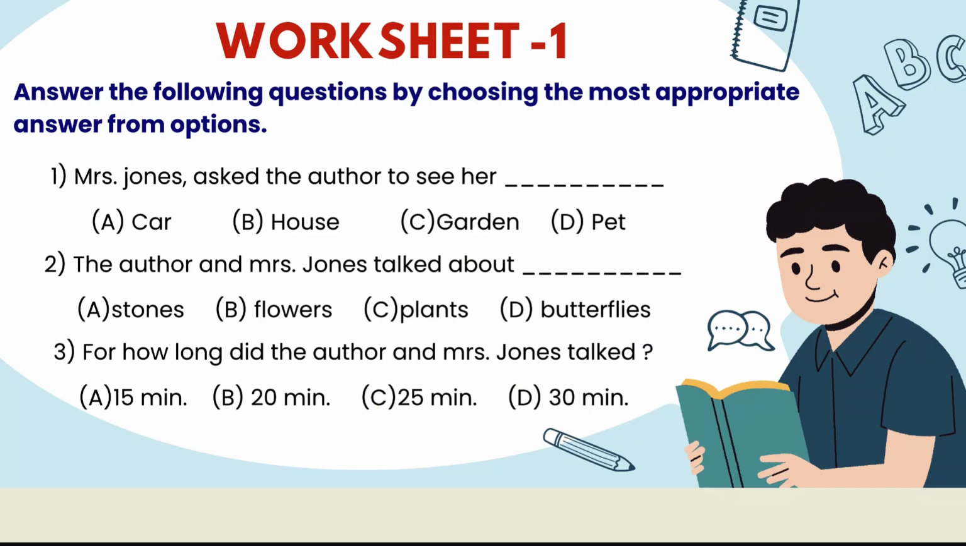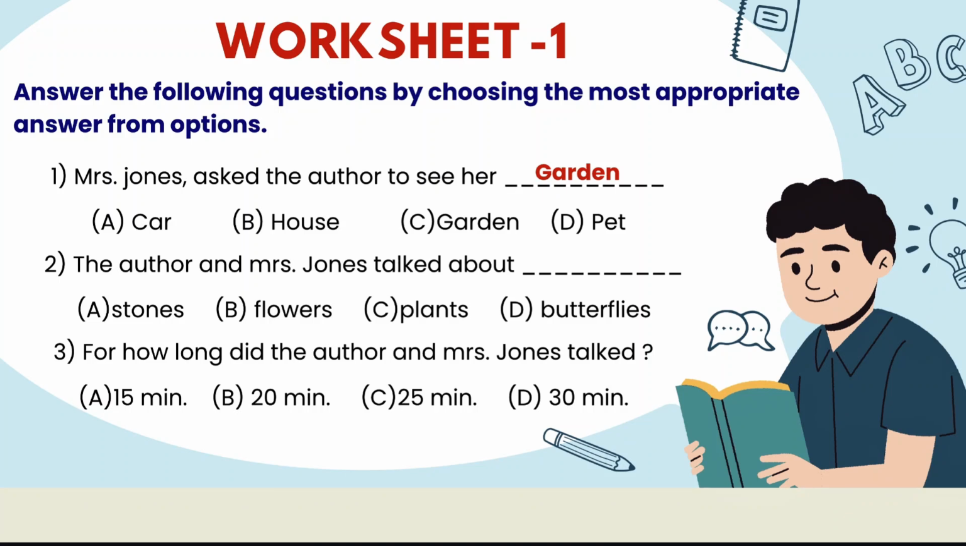Then we will dive into worksheet one. Okay, so are you ready? Just recite with me each and every question. Answer the following question by choosing the most appropriate answer from the options. Mrs. Jones asked the author to see her dash. Okay, just tell me. Mrs. Jones asked the author to see her car? No. House? Definitely not. Garden? Yes. So garden is the answer, right?